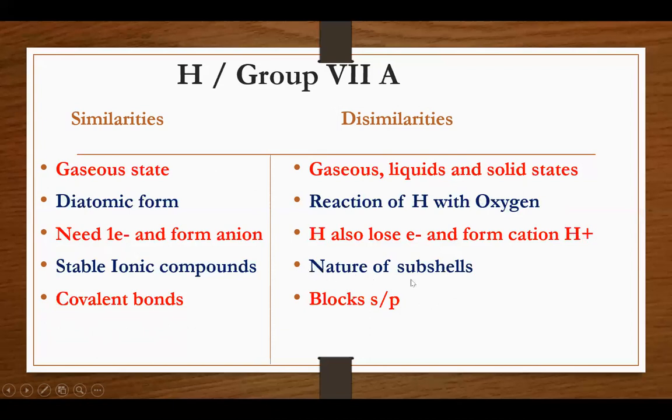Next, nature of subshell. Hydrogen contains an S subshell, while halogens contain a P subshell. That's why they belong to 2 different blocks, hydrogen to the S block, while halogens to the P block. That was all about similarities and dissimilarities of hydrogen with halogens.